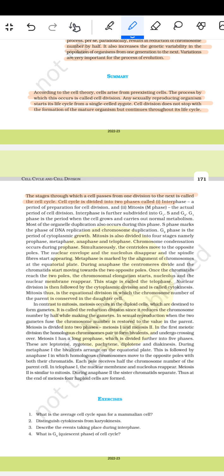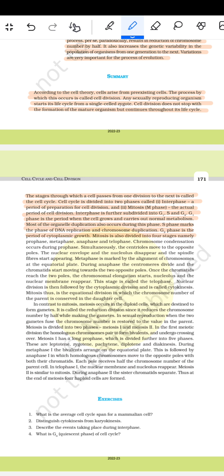The cell cycle is divided into two phases called interphase, a period of preparation for cell division, and mitosis or M phase, the actual period of cell division. Interphase is further subdivided into G1, S and G2. G1 phase is the period when the cell grows and carries out normal metabolism. Most of the organelle duplication also occurs during this phase. S phase marks the phase of DNA replication and chromosome duplication. G2 phase is the period of cytoplasmic growth.